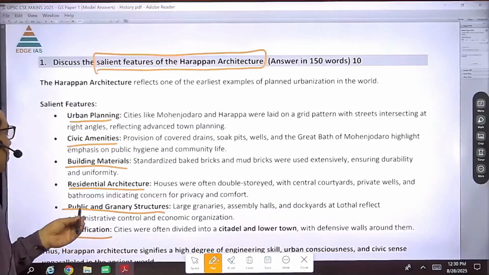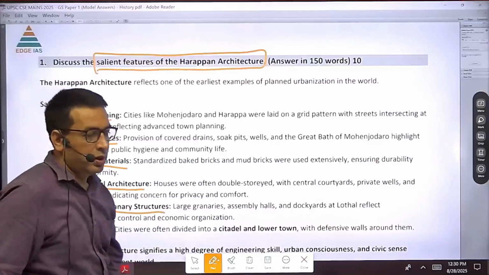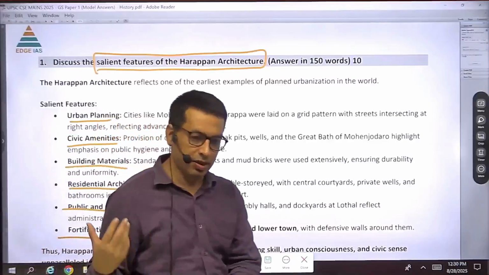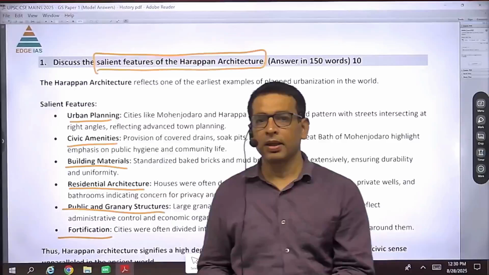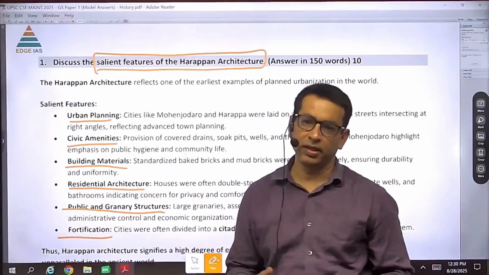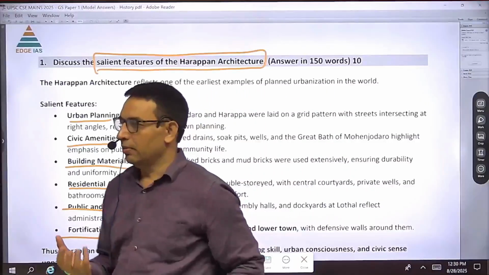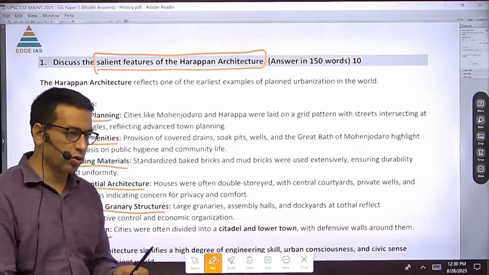We find also that they had made public and granary structures. For storage of food grains, they made these structures. In Mohenjo-daro and in Harappa, we find that many granaries are there, and these granaries were definitely used for emergency purposes, so that the food grains could be stored.